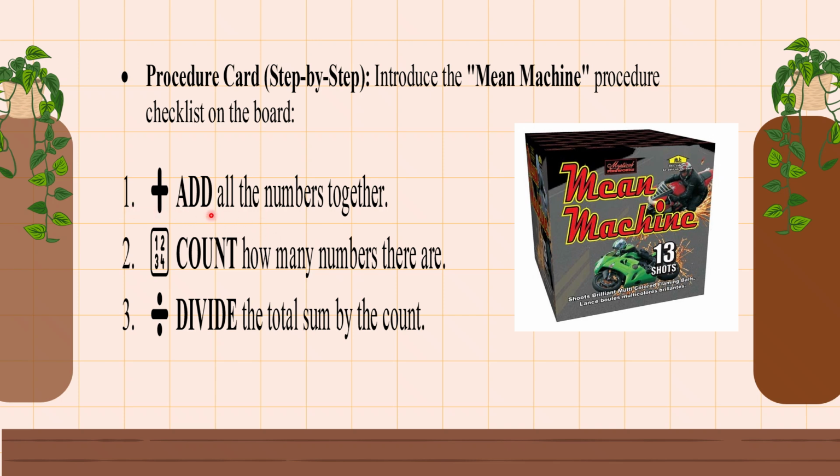The first is add all the numbers. Second, count how many numbers there are. And third, divide the total sum by the count. Now, what do you mean by the mean? Let's see if you can get it in our next procedure.